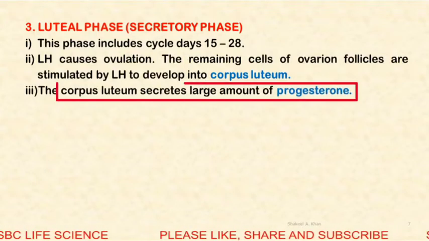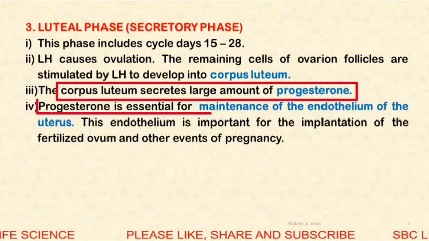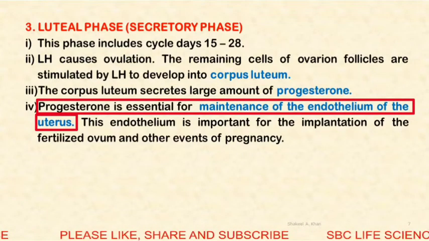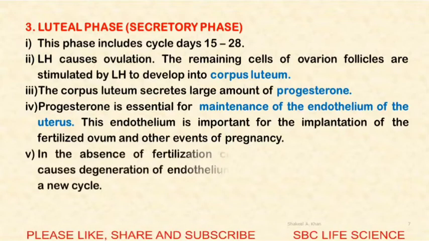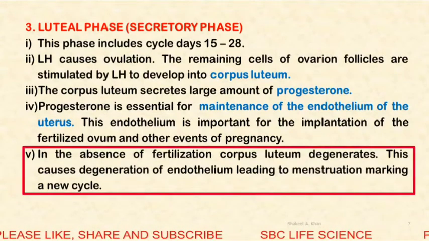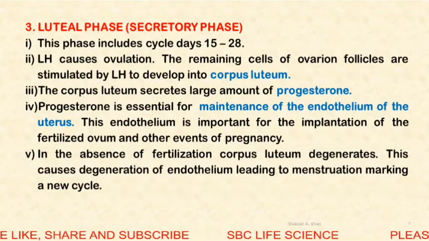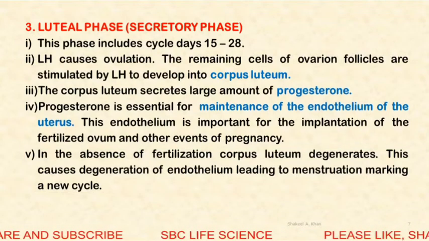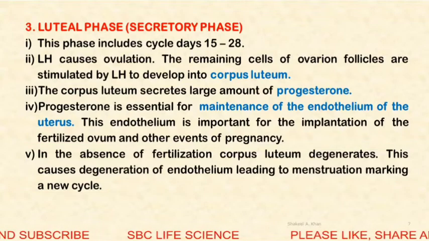Corpus luteum secretes progesterone, and progesterone maintains the endometrium of the uterus and prevents its breakdown. In the absence of fertilization, corpus luteum degenerates. This causes degeneration of the endometrium because of the decreased level of progesterone.